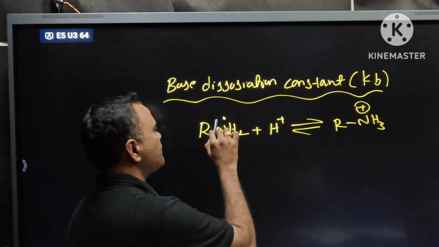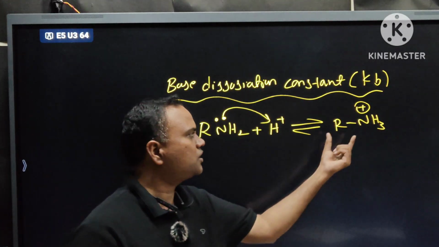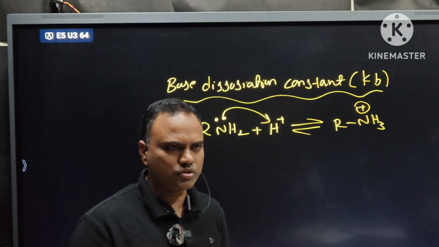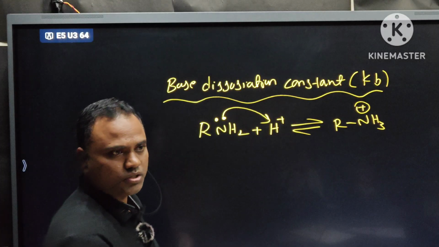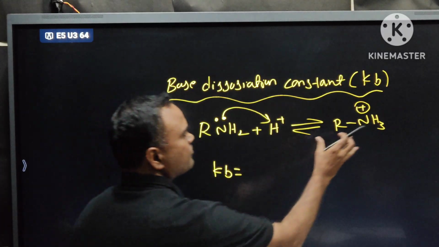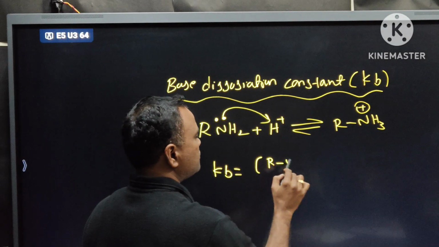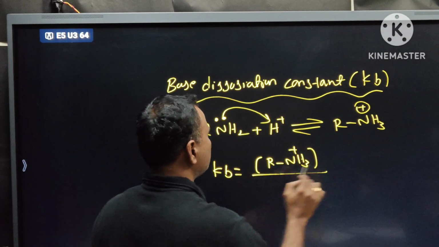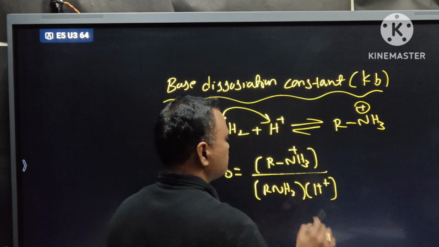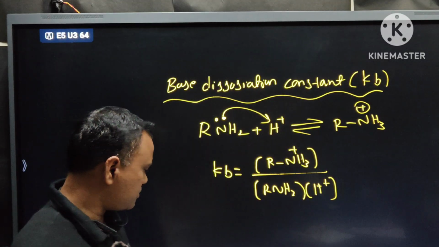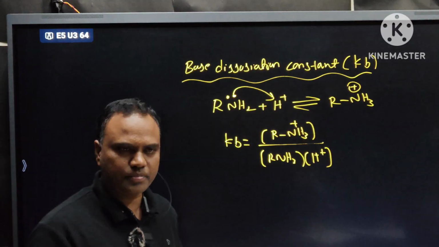Nitrogen is giving its lone pair, right? If any atom donates its lone pair, it will get a positive charge. If you write an equilibrium constant like Kb, product concentration by reactant concentration: RNH3 positive divided by RNH2 and H plus. This is not mandatory, I am just giving the equilibrium reaction which represents the basic nature of amines.